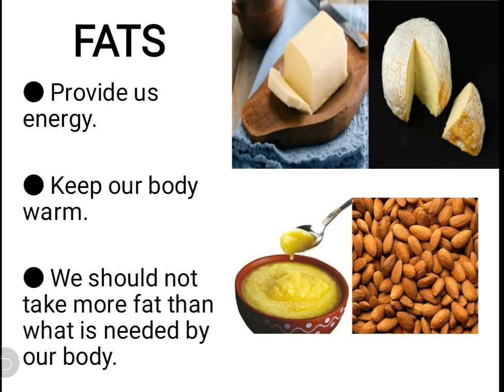This kind of food provides fat. So why do we need fat? We need fat to get energy. We need fat to keep our body warm. But remember, we should not take more fat than what is needed by our body. This is fat. So we have learned about carbohydrate and fats.